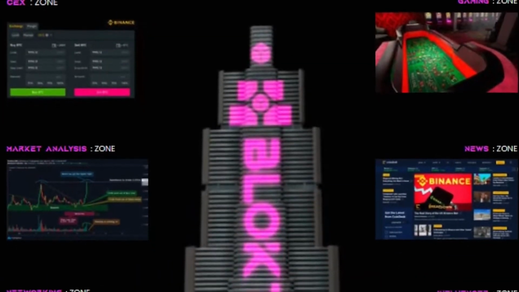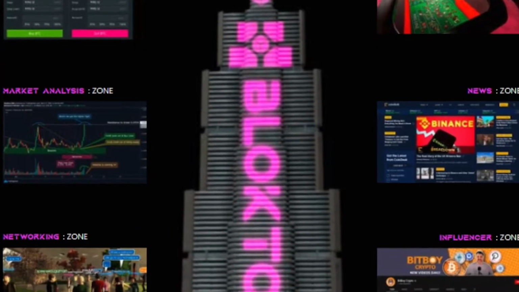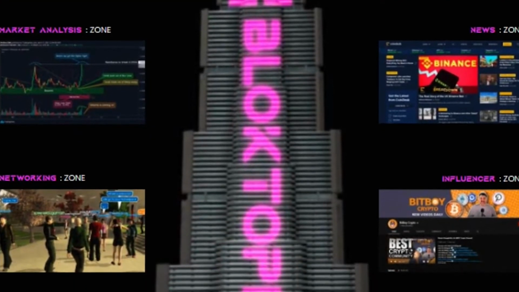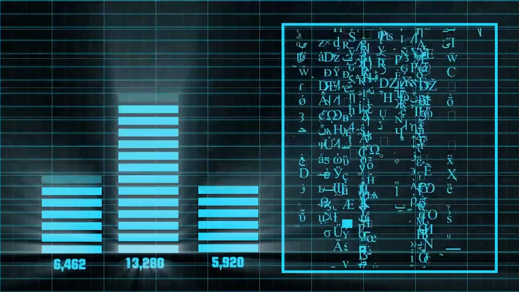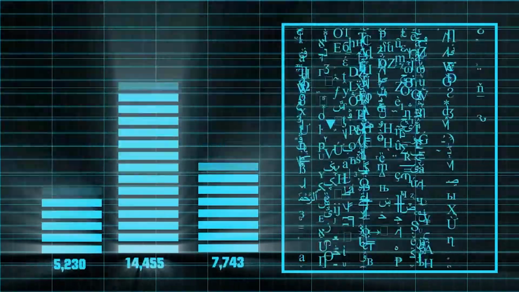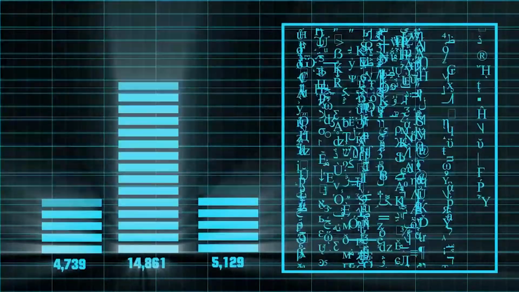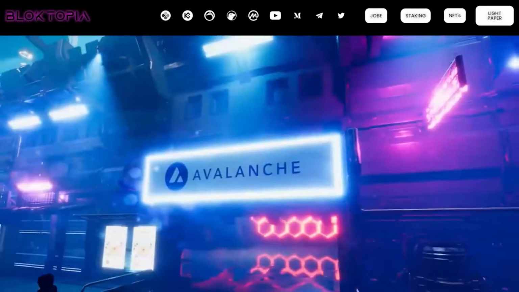It's also important to note that all these totems that are present on the various levels have multiple owners, and each of these totems generates an income based on the impressions that it gains per day. These impressions will be calculated based on the Blocktopian usage of data and not the data that's used by regular people from the real world. Impressions play a huge role in advertising.